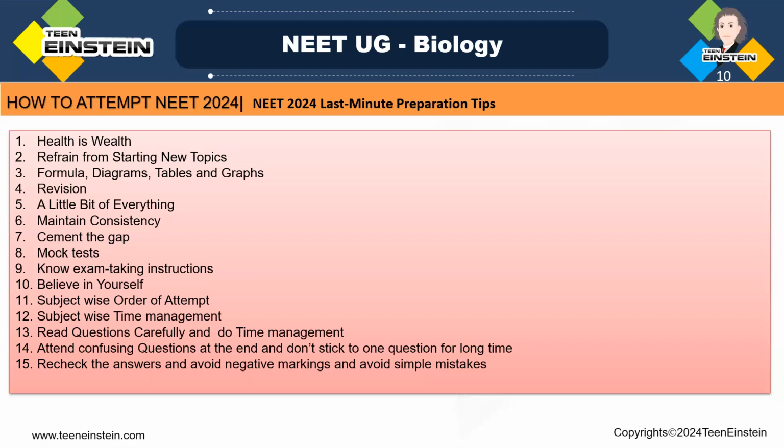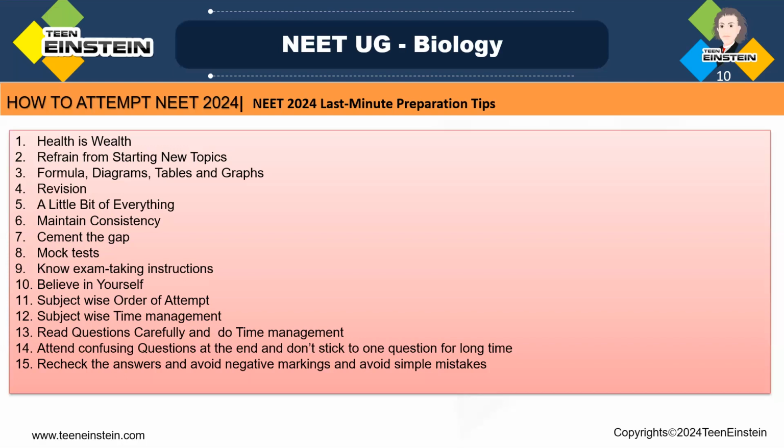Then time management, we said 180 questions, 200 minutes to solve. According to the time management which we have said earlier, try with that, and you will get 10 minutes extra. Recheck all the answers, and if you still want to go for some questions, you can go.